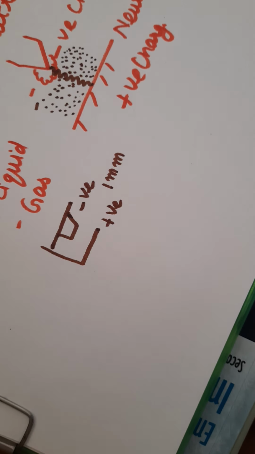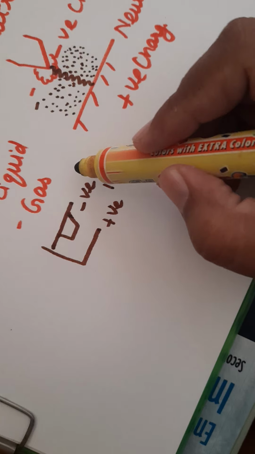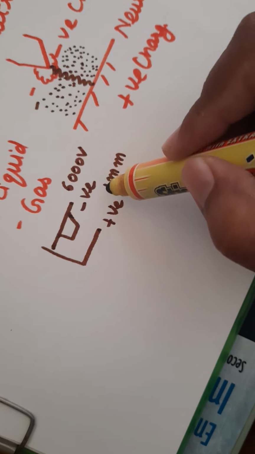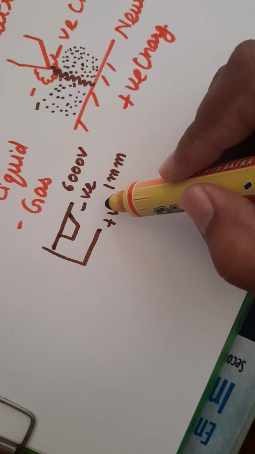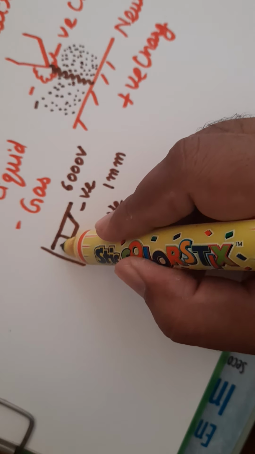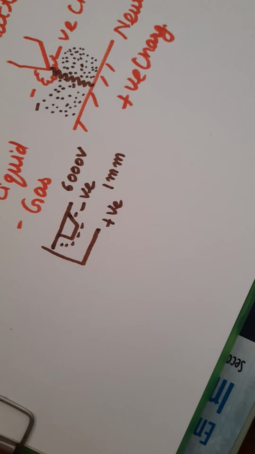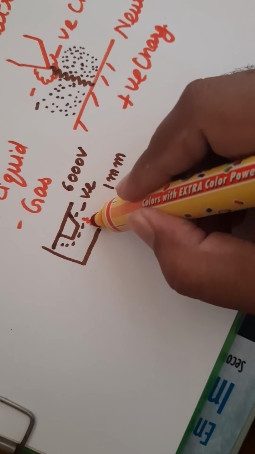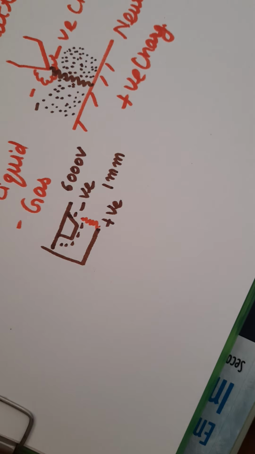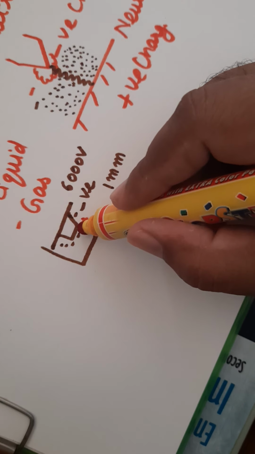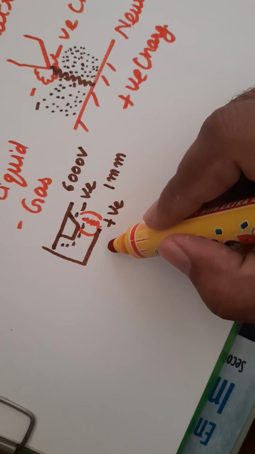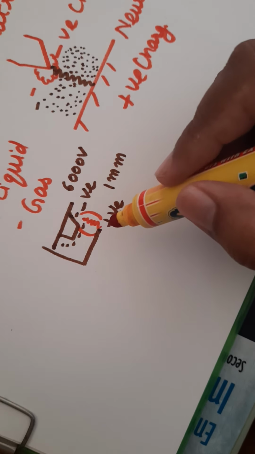The distance is very small, and the potential generated will be very high, perhaps 6000 volts. Due to this high potential, the negatively charged particles will travel from this point to this point, and while traveling, they will generate the spark. When this spark is generated, some energy is dissipated to the surroundings as heat, and this heat helps in combustion.